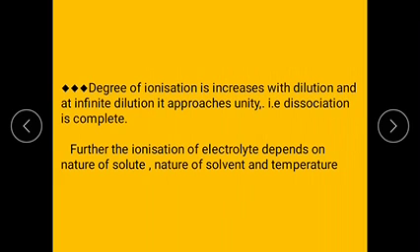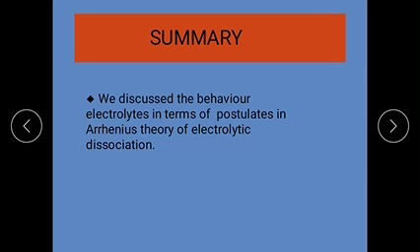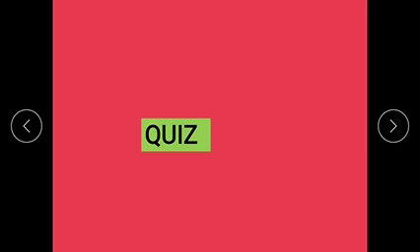The ionization of an electrolyte depends on the nature of the solute, the nature of the solvent, and temperature. In this topic, we discussed the postulates of the Arrhenius theory of electrolytic dissociation.